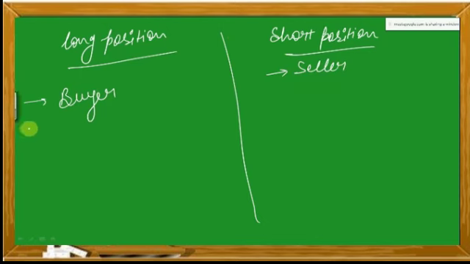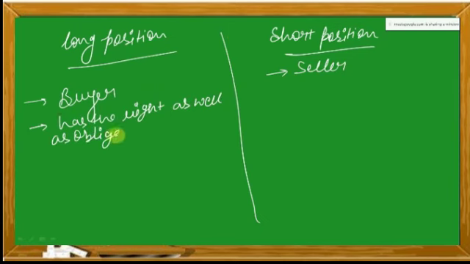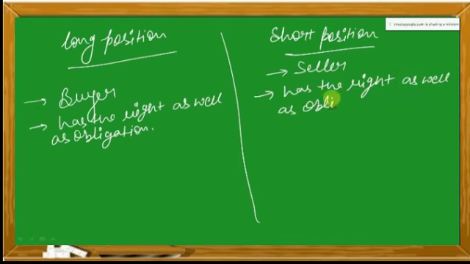This long position holder has the right as well as obligation. Now obligation for what? We will talk about that. And this seller also has the right as well as obligation.